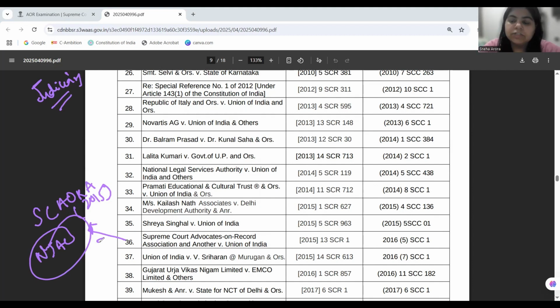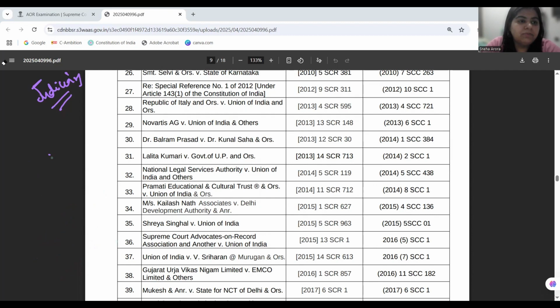And therefore, to maintain judicial independence, we need a strengthened judiciary, a strengthened collegium system to determine who will be taking on the role of judges. Because NJAC had a lot of flaws, most specifically the executive interference in it. The Supreme Court Advocates on Record Association judgment struck it down. Moving on to another case, we have